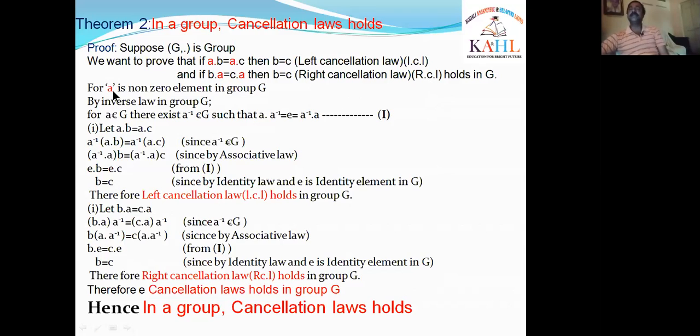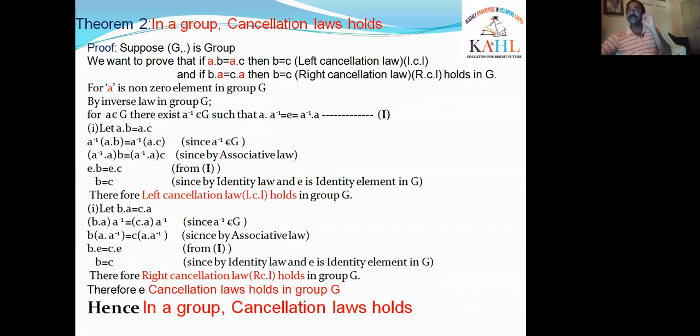For that, I am taking an element A, a non-zero element in the group G. G means G dot is a group with respect to the operation multiplication. Okay, right. How many laws are satisfied in a group? Four laws. What are they? Closure, associative, identity, inverse.